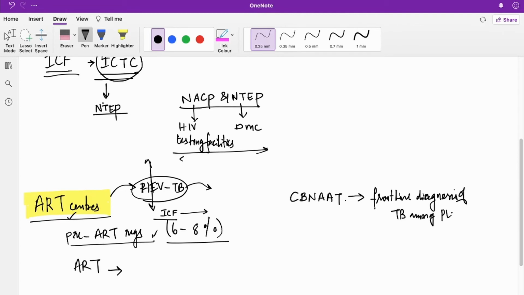So for PLHIV, they will be directly sent to a CBNAAT facility. If that is not available, to a nearby facility. If that also is not available, only then will we go for sputum microscopy. Now the guideline has changed to mostly universal CBNAAT, but PLHIV will directly go for CBNAAT testing.